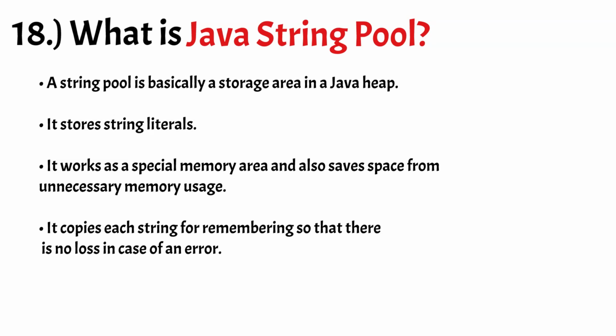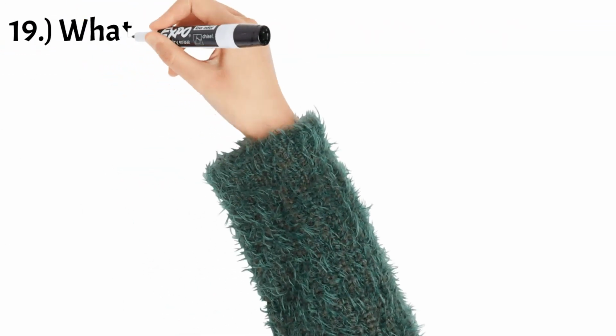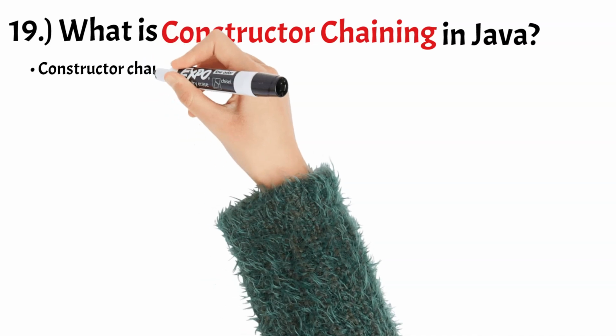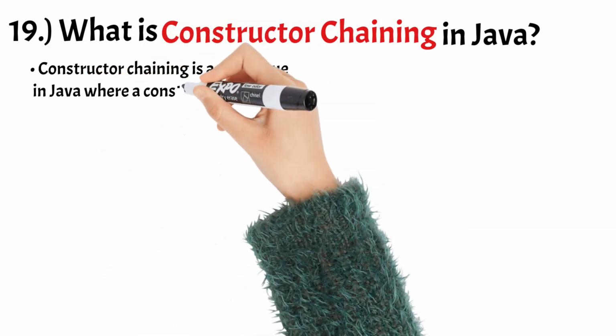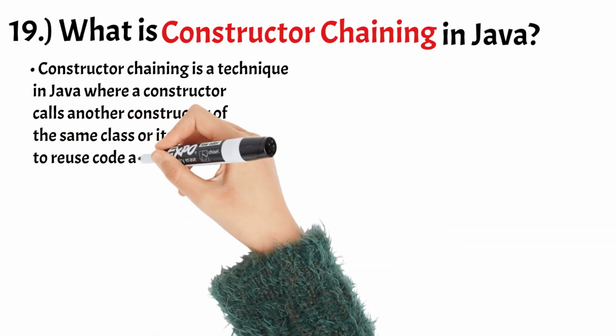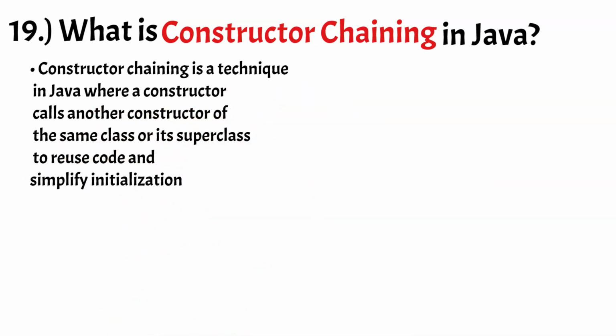Number 19. What is constructor chaining in Java? Constructor chaining is a technique in Java where a constructor calls another constructor of the same class or its superclass to reuse code and simplify initialization. In Java, a class can have multiple constructors, and each constructor can have its own unique set of parameters. When a constructor is called, it initializes the object with the values passed as arguments.